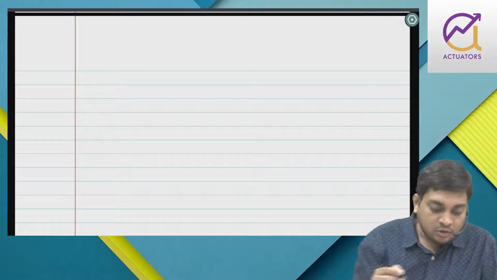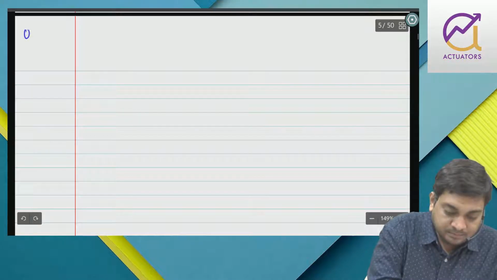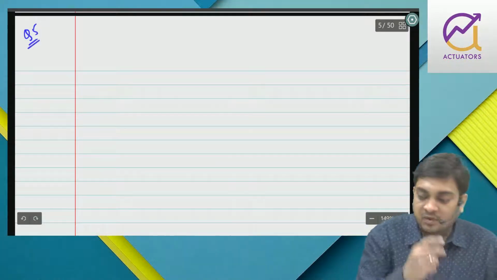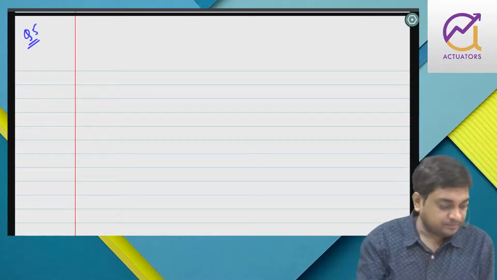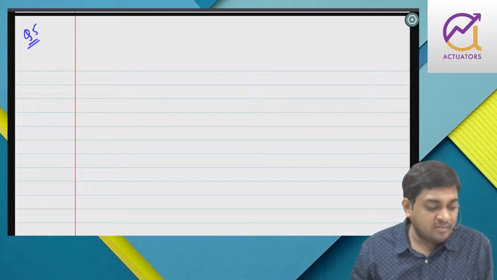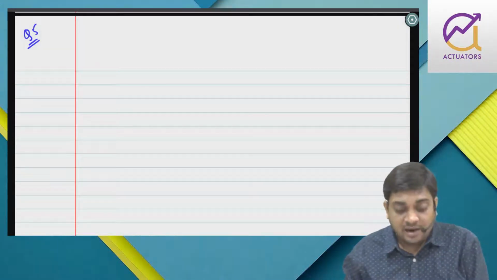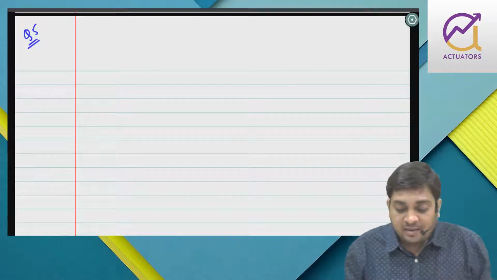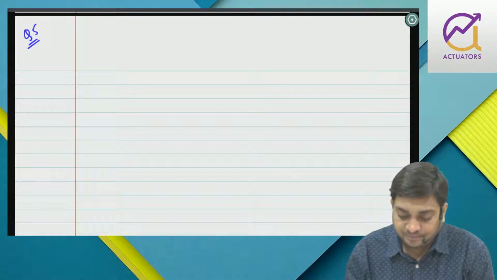Okay, so now we will start with question number 5. From the following information furnished by Ram, prepare trading and P&L and draft his balance sheet as at 31st March.